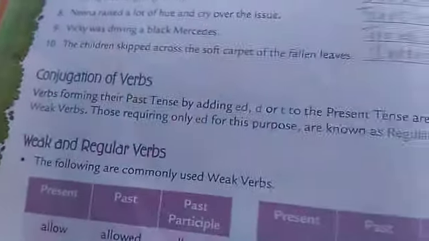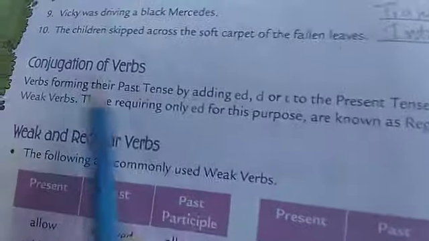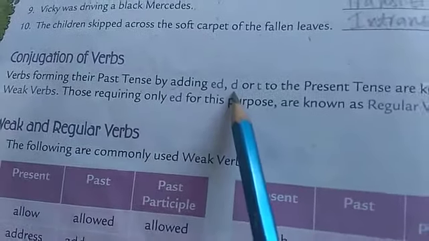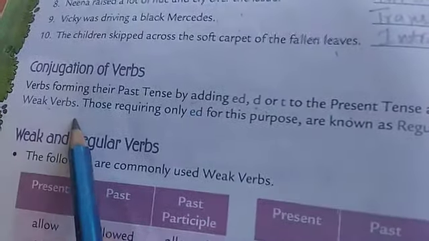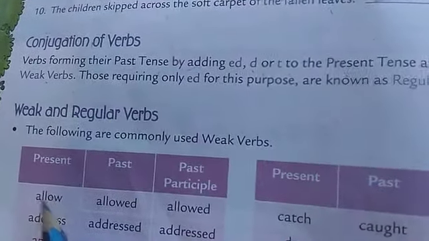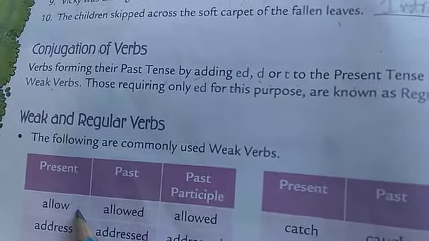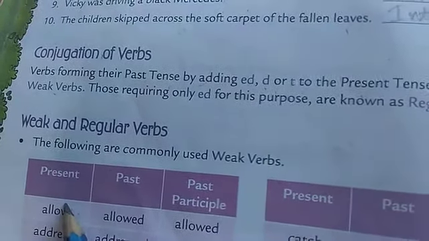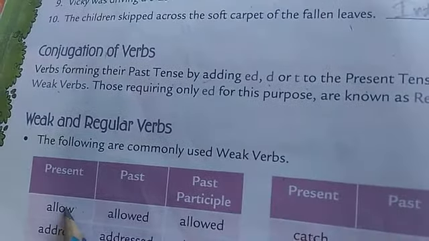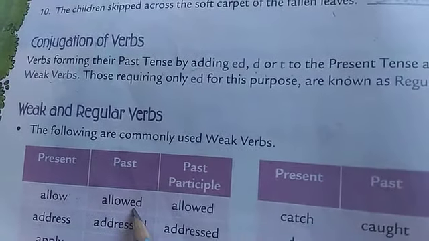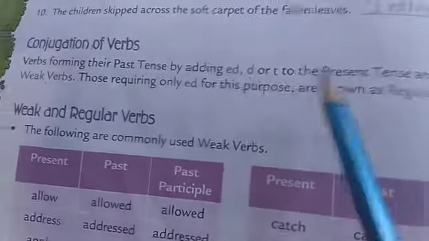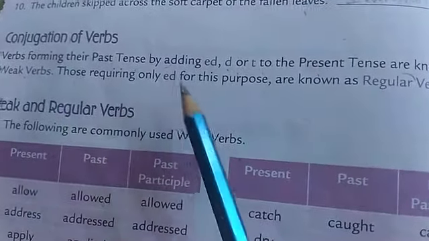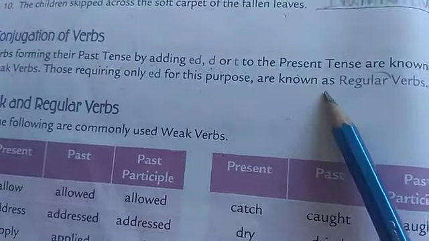Next one, conjugation of verbs. The verbs forming past tense by adding ed, d or t to the present are known as weak verbs. In the case of weak verbs, we add d, t or ed to the present verbs. This present verb is changed into the past verb, and that time we add ed, t or d. That we call weak verbs. Those requiring only ed for the purpose are known as regular verbs.